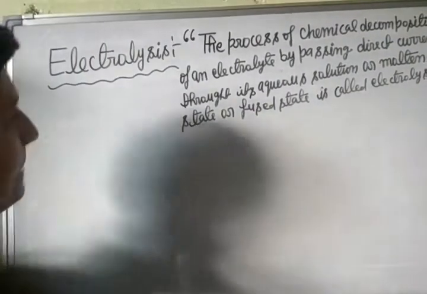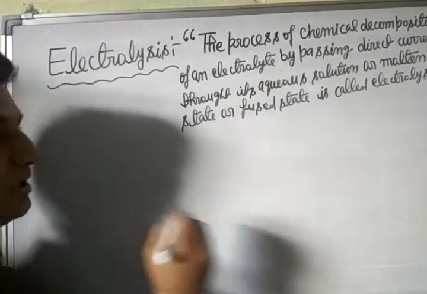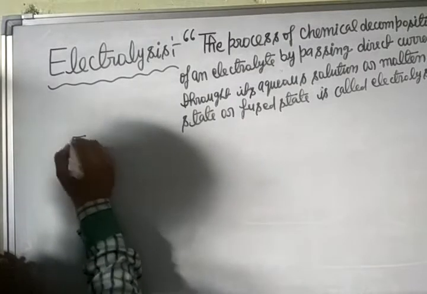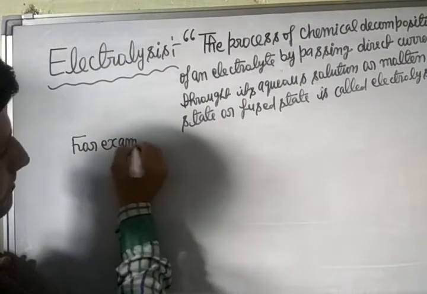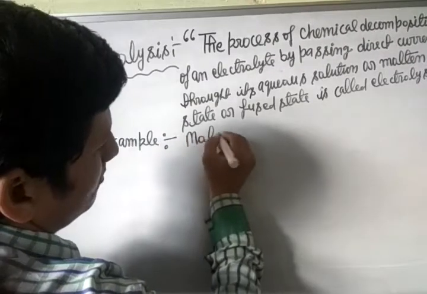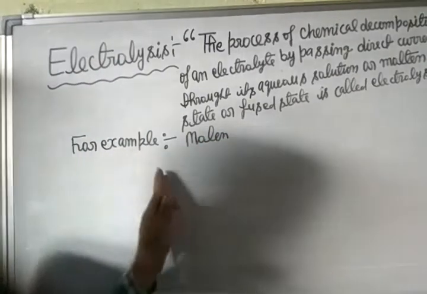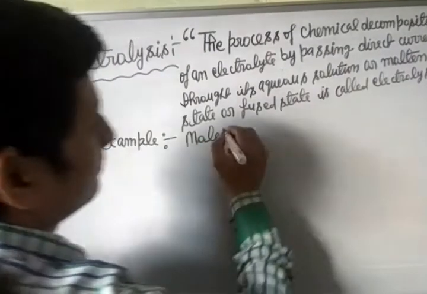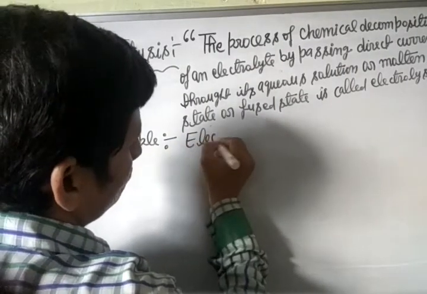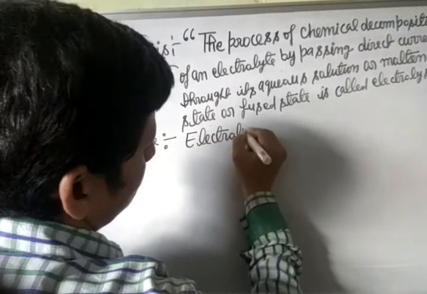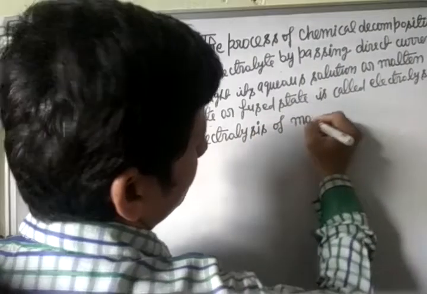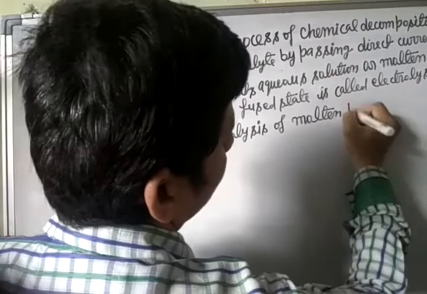Now I am telling you an example of electrolysis. For example, electrolysis of molten sodium chloride.